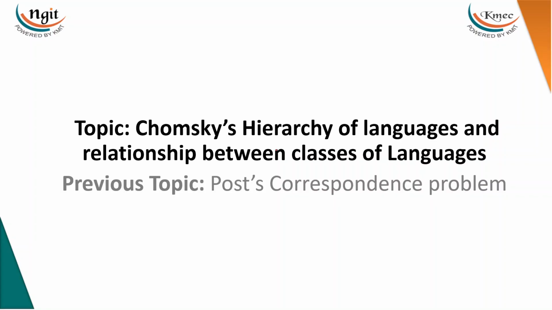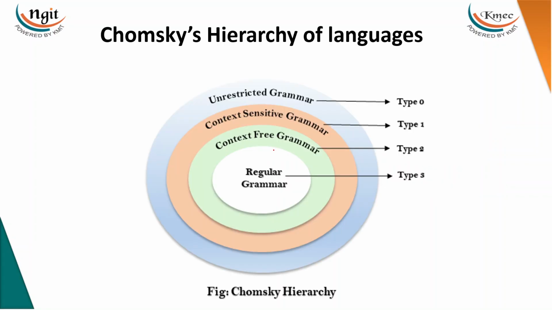Of course, we have used all those languages earlier, but how are they related? So first we'll go with the grammars. See, the regular grammar, context-free grammar, context-sensitive grammar, and unrestricted grammar, with type numbers type 0, type 1 and so on. Regular grammar is going to accept the regular languages, context-free grammars are going to accept the context-free languages, context-sensitive grammars are going to accept the context-sensitive languages, and unrestricted grammars are going to accept the recursively enumerable languages. And we have subsets in CFL and REL.